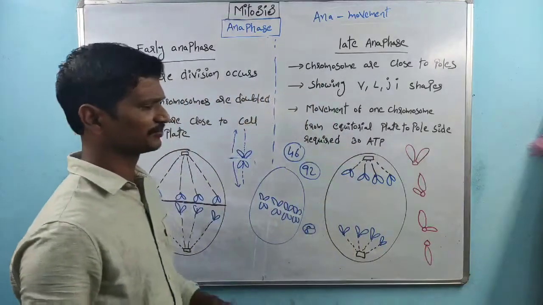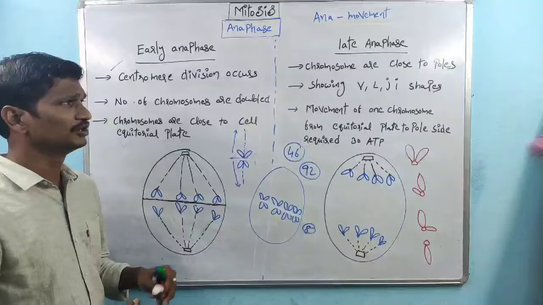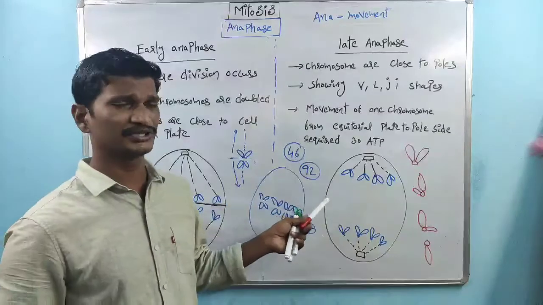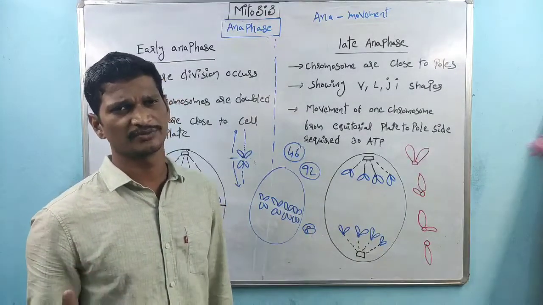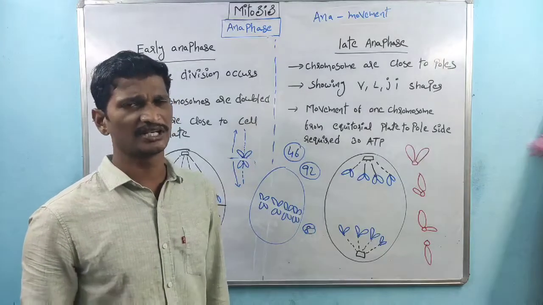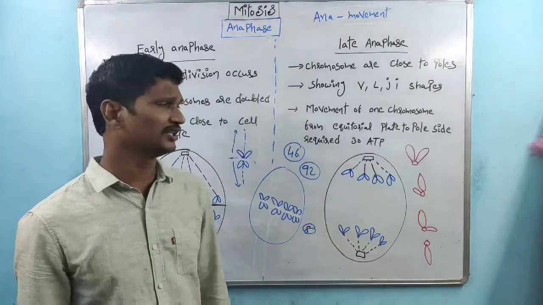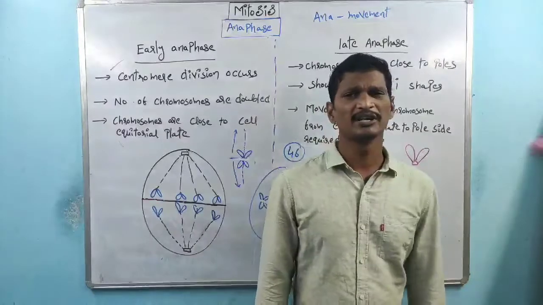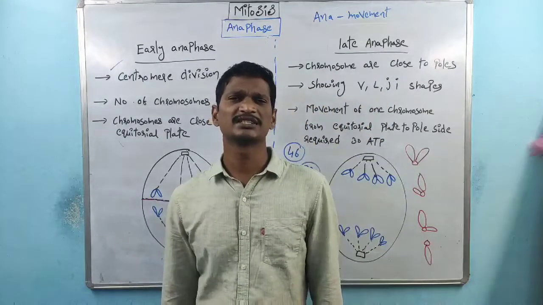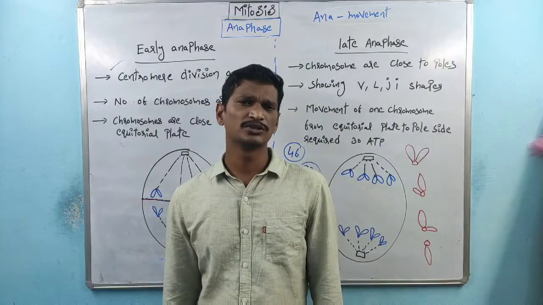So we already discussed the different shapes of chromosomes. Remember, this is also a very important point for the movement of one chromosome from the cell center to the opposite pole side.